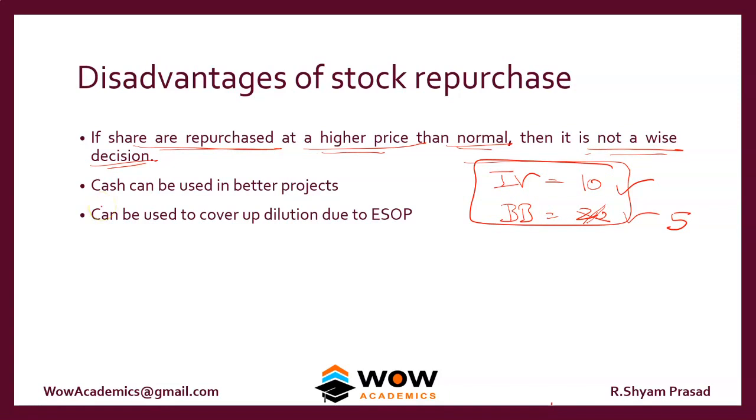Number 2 disadvantage of stock repurchases: cash can be used in better projects. The objective of a company is to run their business and not to keep on buying back their shares. So cash should be deployed in growing the business and not in buying back the shares. And stock repurchase can be used to cover up dilution in ESOP. I think this is what we saw earlier.